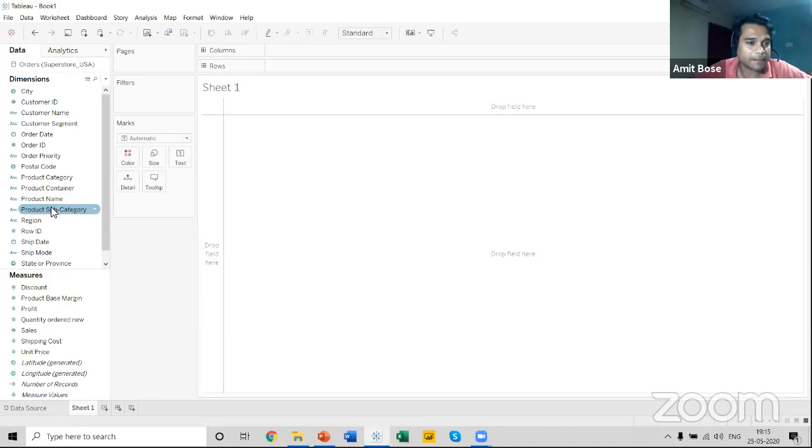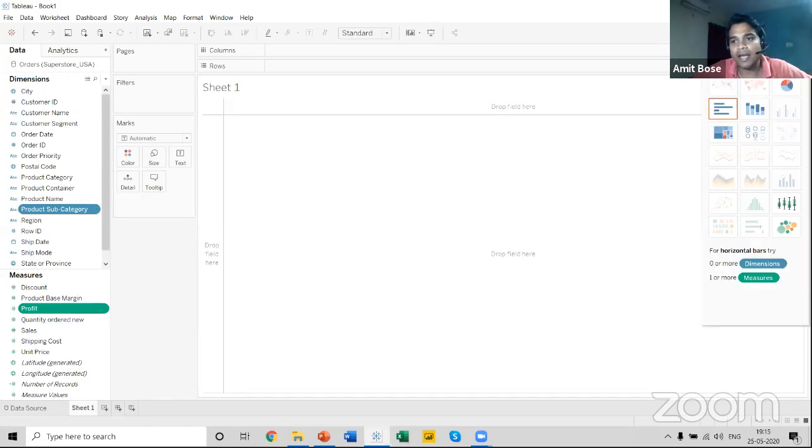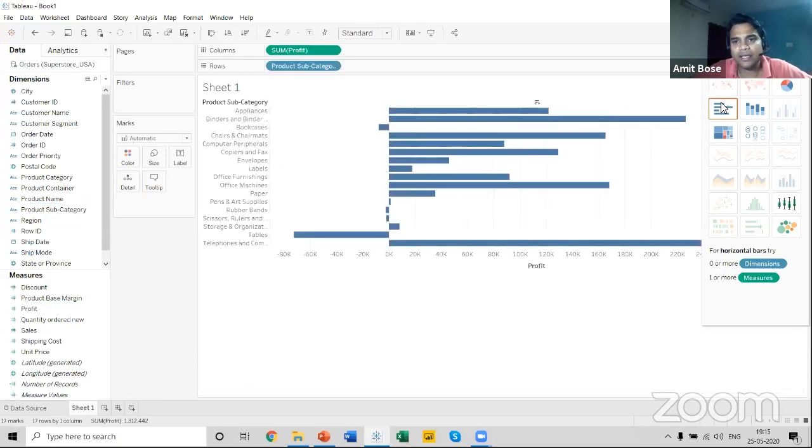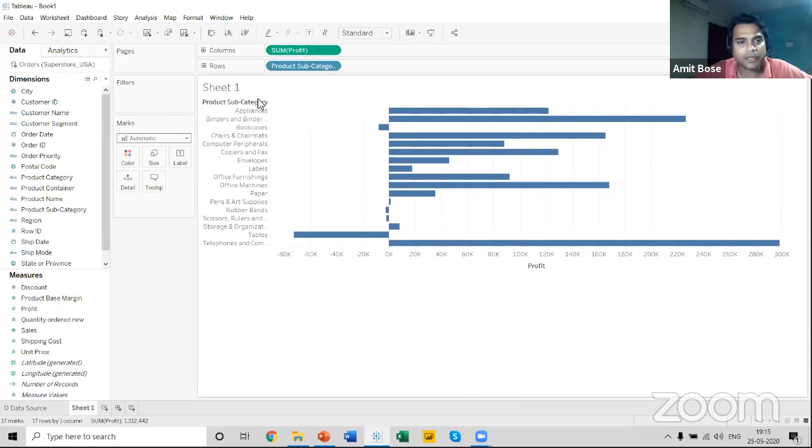Suppose I want to show you the product subcategory and the profit for this example. So what I have done is select the product subcategory, hold down the control key and select the profit, go to Show Me, and this time select this particular bar graph. Now you can see the profit in terms of the product subcategory has been marked over here. Some of the bars are showing in an inverse way. That means these are the product subcategories on which we have incurred a loss.